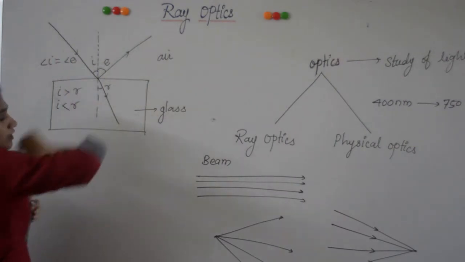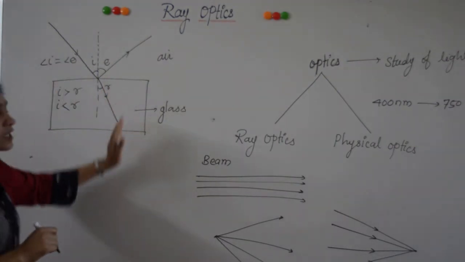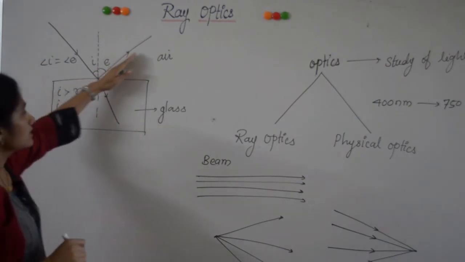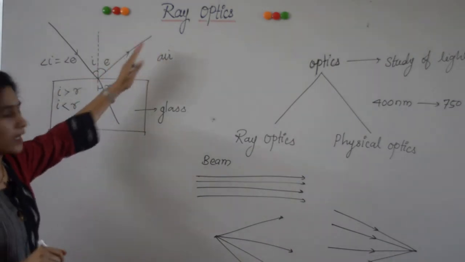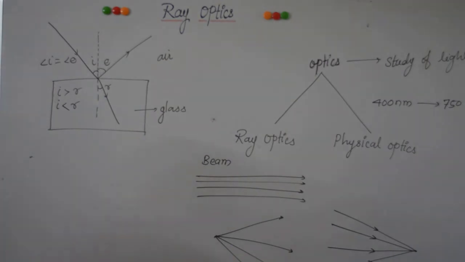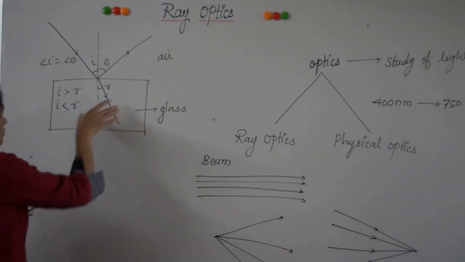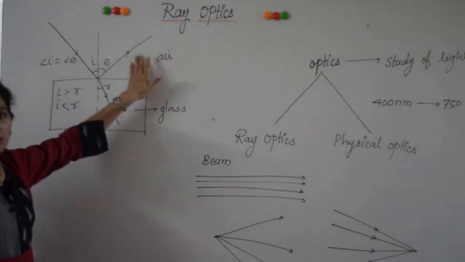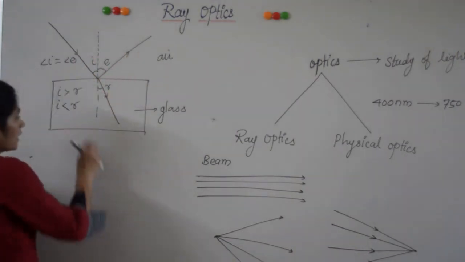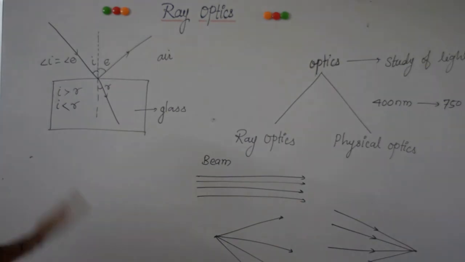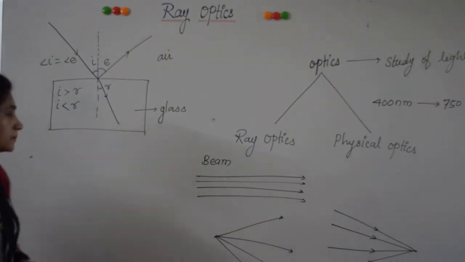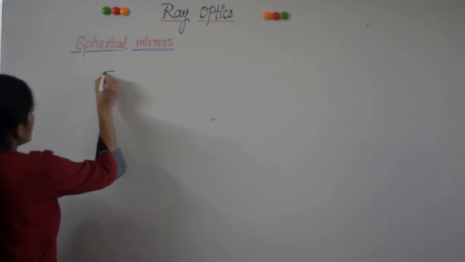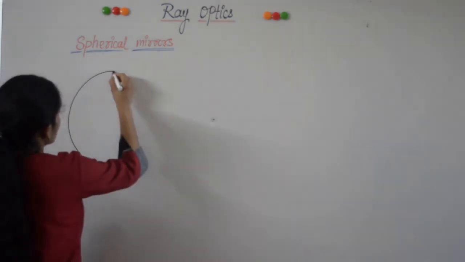See, light travels in a straight line as long as it hits a surface. When it is incident on a surface, it gets reflected and some part of it is refracted. So this is about reflection and refraction. You have already learned the laws of reflection and refraction of light; we are going to study them later in this chapter. Spherical mirrors. As you know, every spherical mirror is a part of some glass sphere.